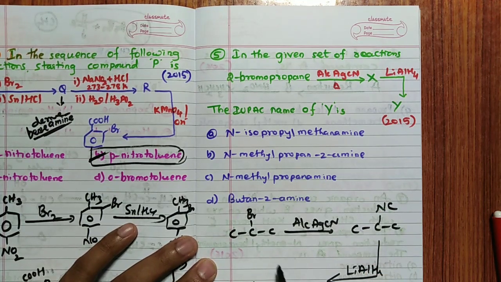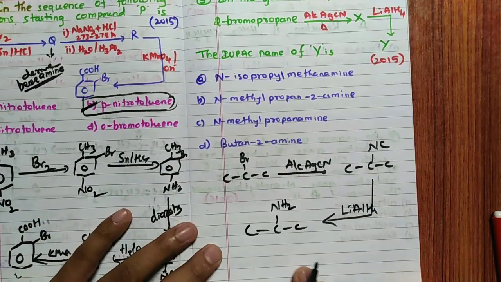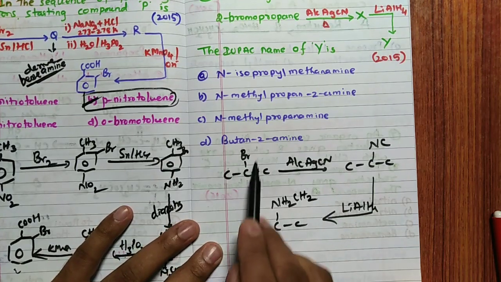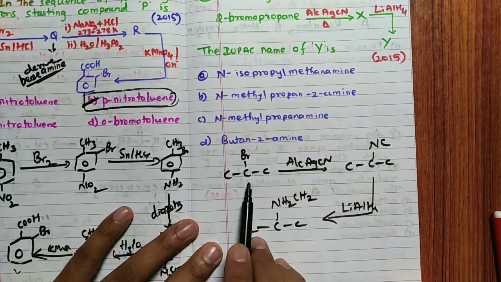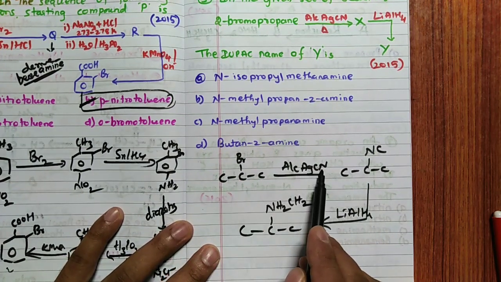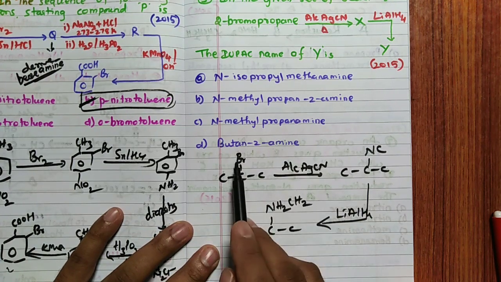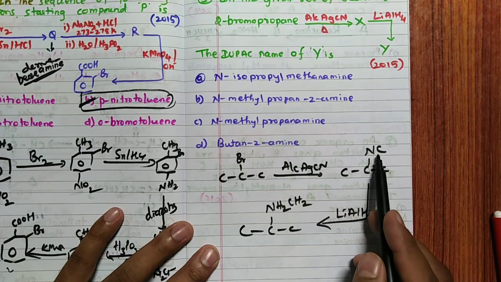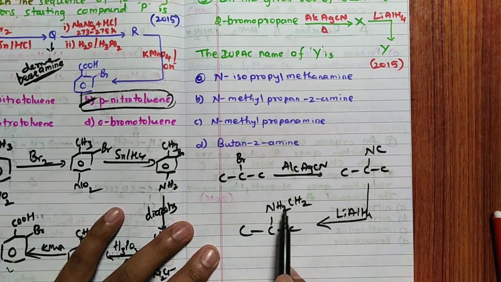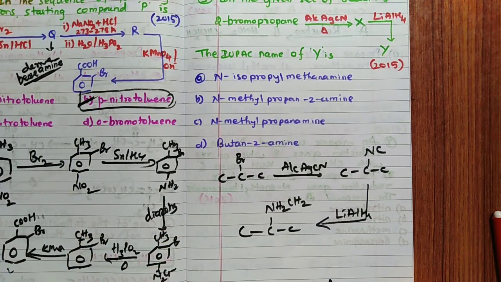So it is like this, NH, CH2 is going to form. See, this is the 2-bromopropane I have considered. With alcoholic AgCN, Br is replaced by NC. If it is KCN, cyanide; but AgCN gives isocyanide, NC. On reduction, H2 here, H2 here, so NH, CH2. Hence you are going to get the compound like this.